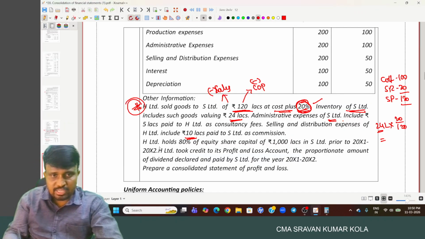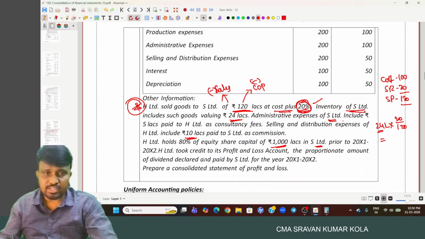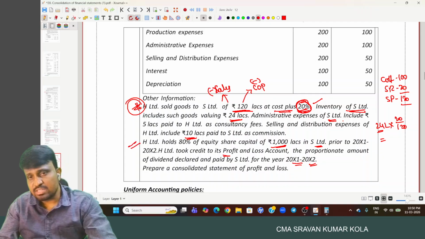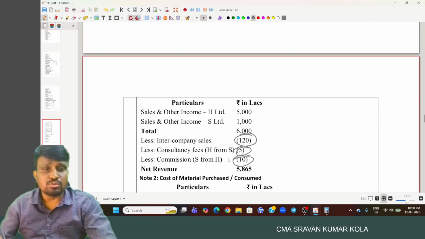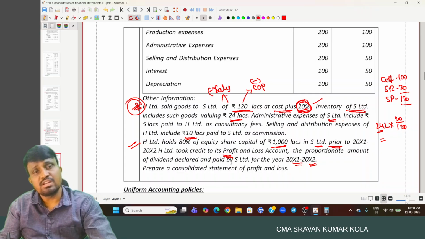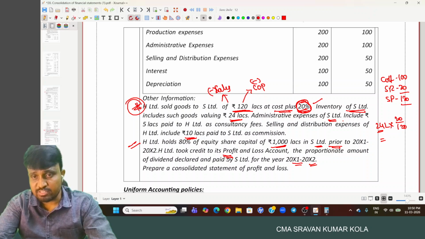And next one, H Limited holds 80% equity share capital of 1000 lakh in S Limited. Prior to X1 to X2, H Limited took credit to profit and loss account the proportionate amount of dividend declared and paid by S Limited for the year 2000 X1 to X2. So here the dividend declaration was there, relating to 2000 X1 to X2, and it took credit to profit and loss account. But actually it is not transferred to the profit and loss account. We transfer it to the cost of investment. We reduce it from the cost of investment.